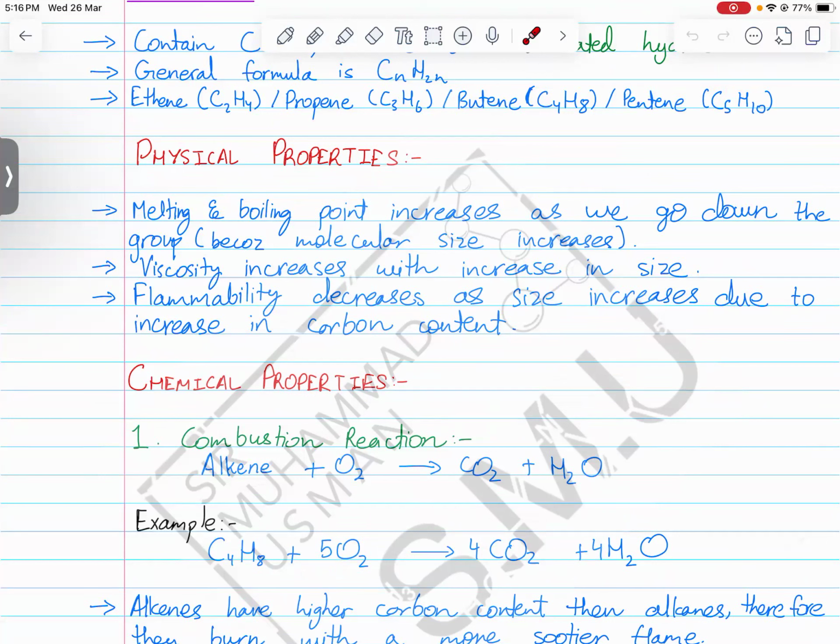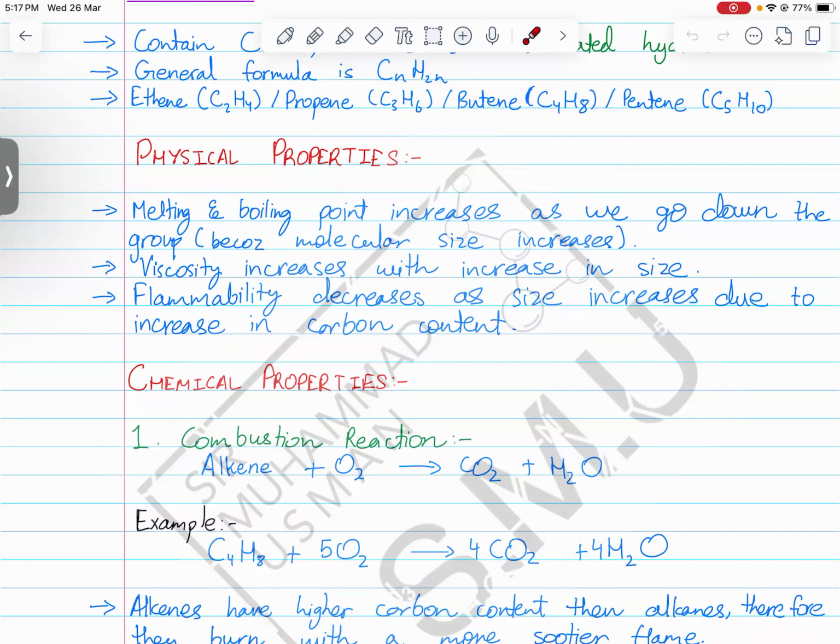The larger the alkene is in size, the greater will be its viscosity, and similarly flammability, because alkenes are also a homologous family of organic compounds that undergo combustion, which means that they burn in presence of oxygen. Because they burn in presence of oxygen, we also talk about their flammability, and the flammability of any homologous family which has the ability to burn in presence of oxygen decreases as size increases. So increase in size decreases flammability.